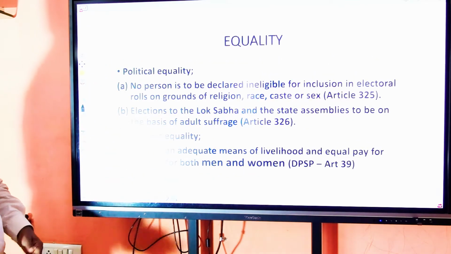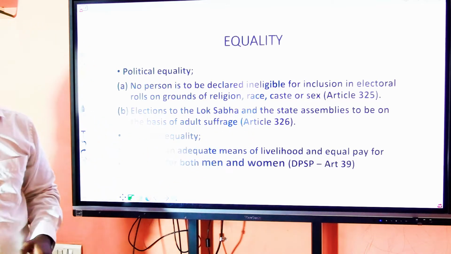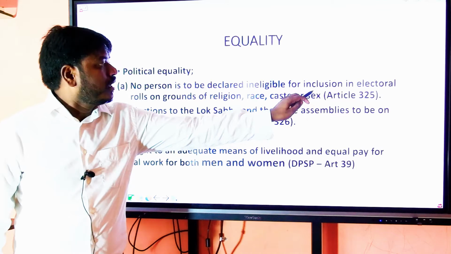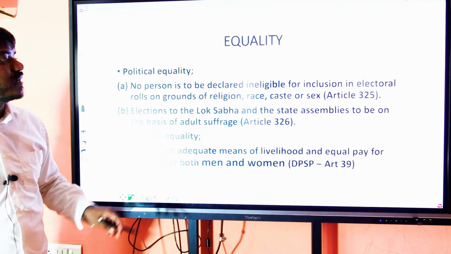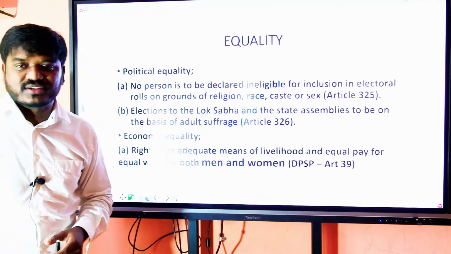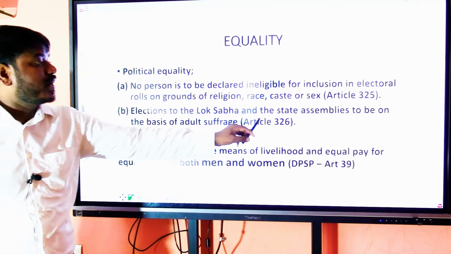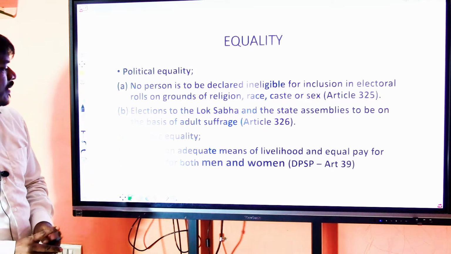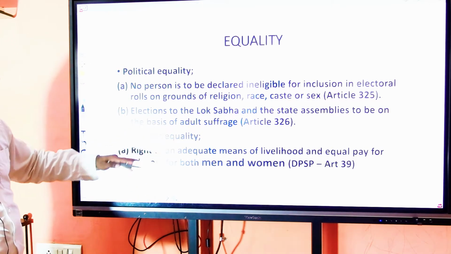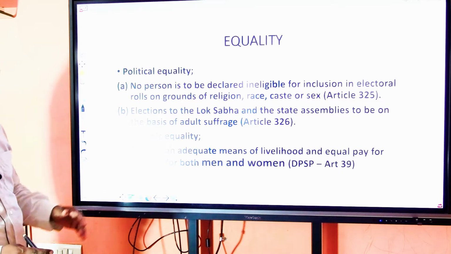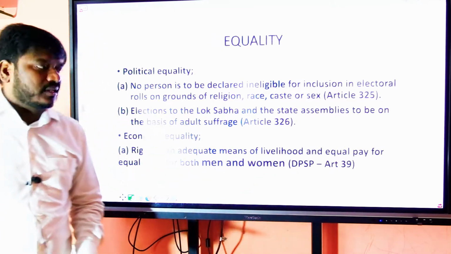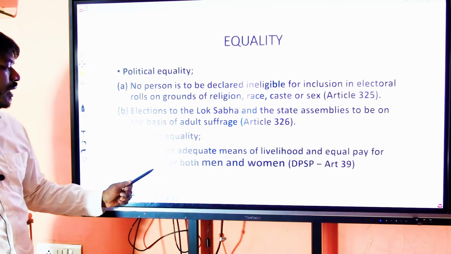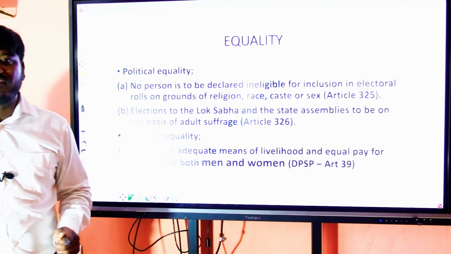Political equality: Articles 325 and 326 express that no person is to be declared ineligible for inclusion in electoral rolls on grounds of religion, race, caste or sex. Then elections to the Lok Sabha and the state assemblies are to be on the basis of adult suffrage. Next is economic equality, given in Article 39: a right to an adequate means of livelihood and equal pay for equal work for both men and women.